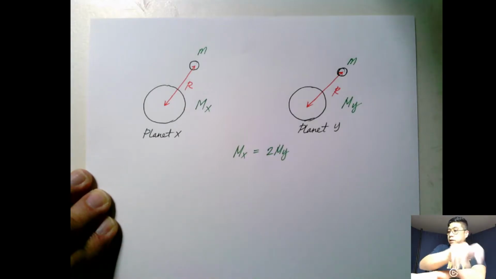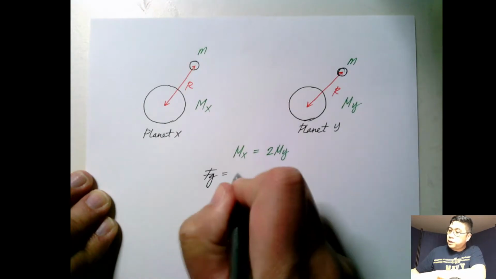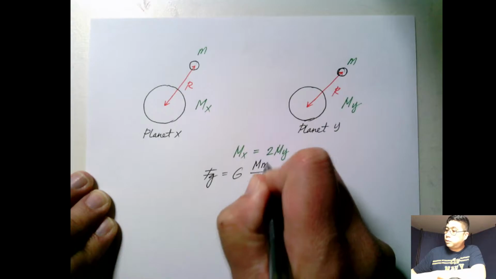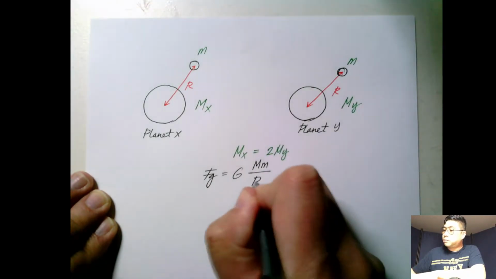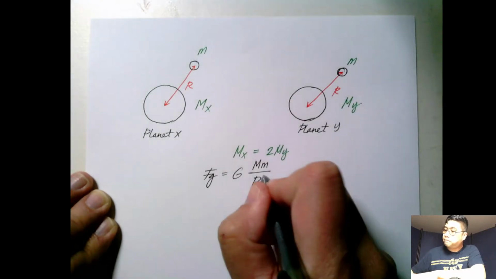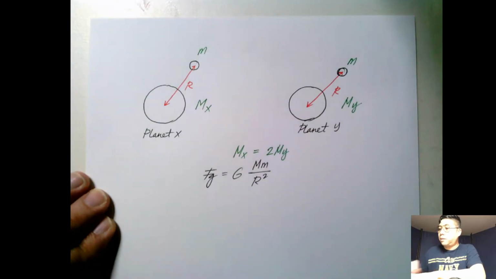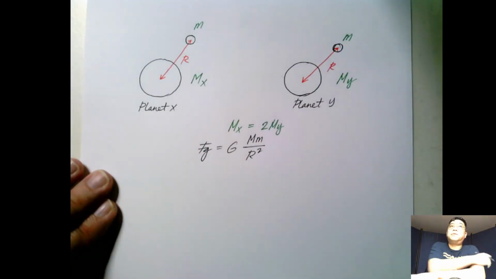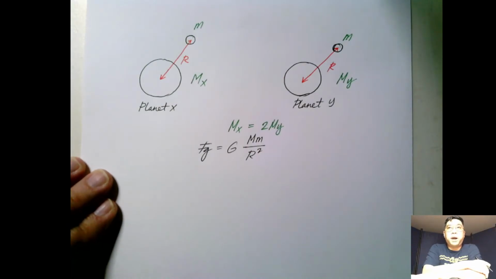First thing is to write the equation, which is Fg equals G, mass of the bigger object multiplied by the smaller object divided by r squared. The distances are identical, so they would be the same. The only thing that would be different is the mass of the planets. However, the condition is already given. Mx is equivalent to twice m of y.